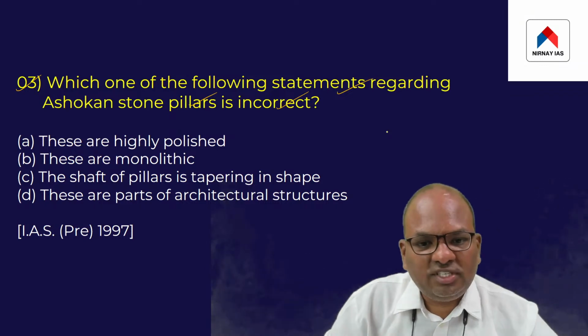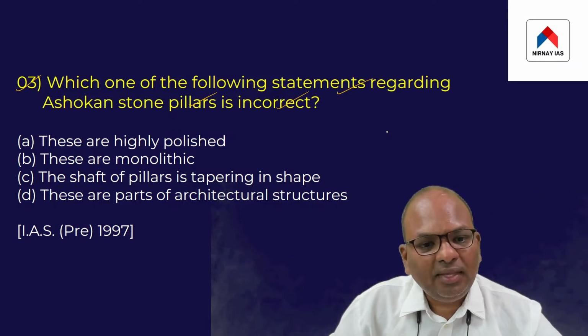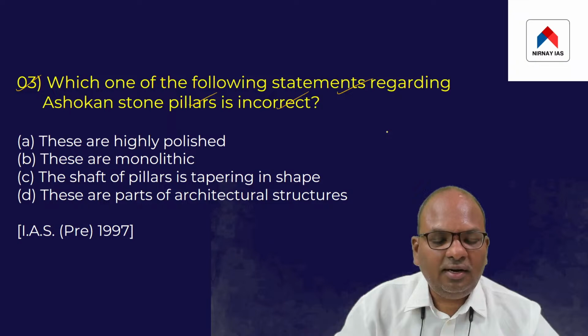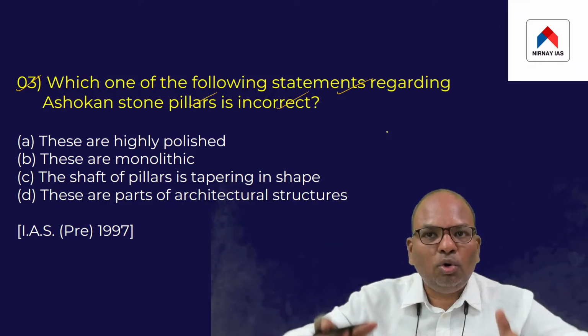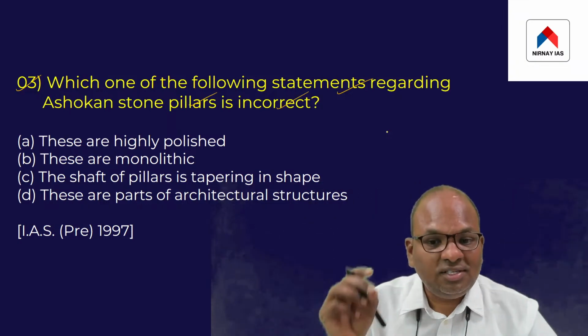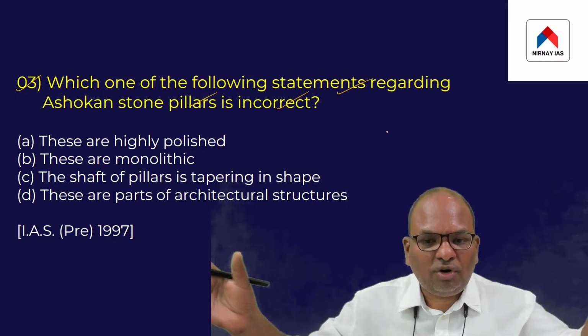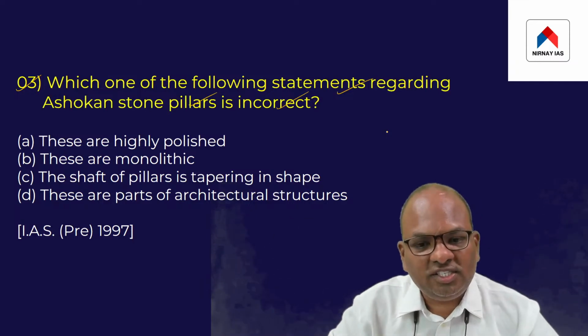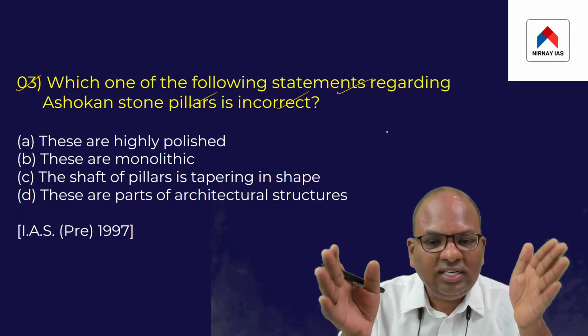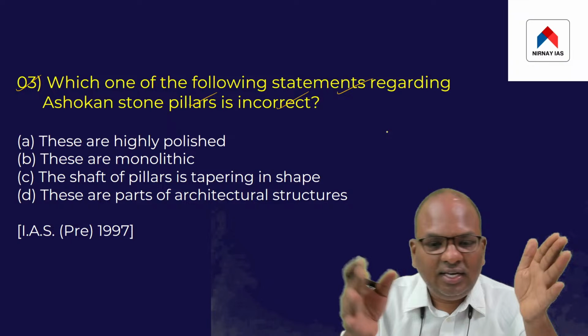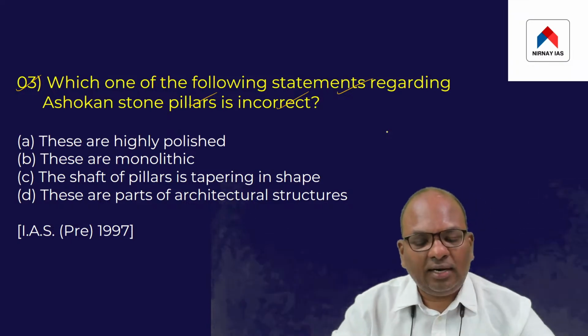Let me repeat this point once again. What are these Ashokan pillars? Ashokan pillars essentially are huge monolithic stones chiseled out of boulders. They were made out of rock boulders, huge sized boulders. And Ashoka got these Ashokan pillars installed in different parts of North India.